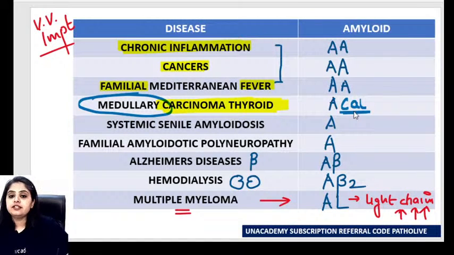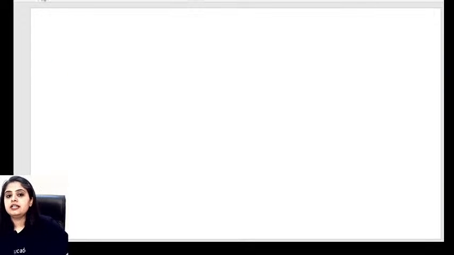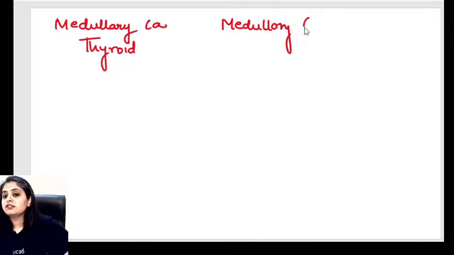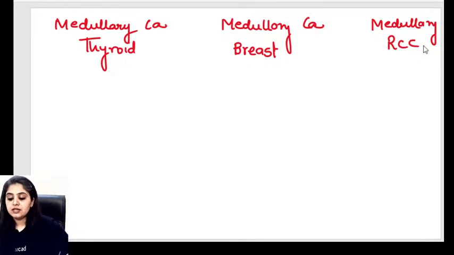It shows you calcitonin. My very small tiny little request to all of you before I proceed with the rest of this table: in the exam, you are always in a hurry and you never read what medullary has been asked to me. Please remember, there is a medullary carcinoma in the thyroid, which is totally separate. Where else do you study medullary carcinoma? There's a medullary carcinoma that also occurs in the breast, which is again totally separate. Then there is a medullary carcinoma that also happens in the kidney, which is again a third separate entity. Please do not get confused in the exam when they are talking about all of this.